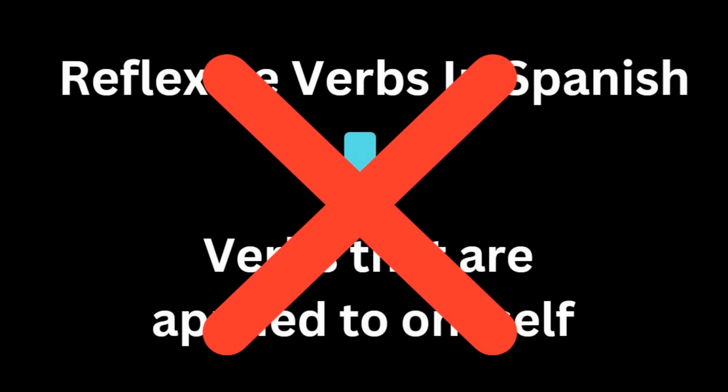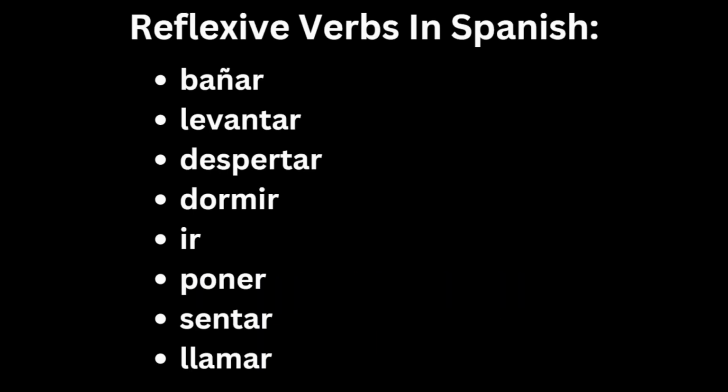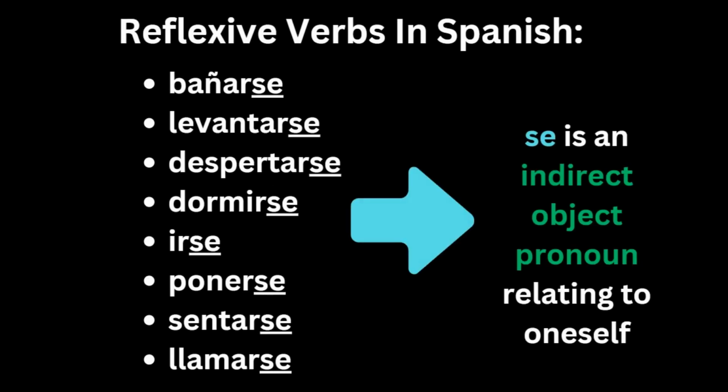A different way to look at reflexive verbs in Spanish is that they typically follow a preposition or some continuation. The way that they look in Spanish is by having any regular verb following the continuation se after, which is a form of an indirect object pronoun that has to do with oneself. I will not explain every reflexive verb in Spanish because you don't need all of them, but I will present the most useful ones in Spanish.